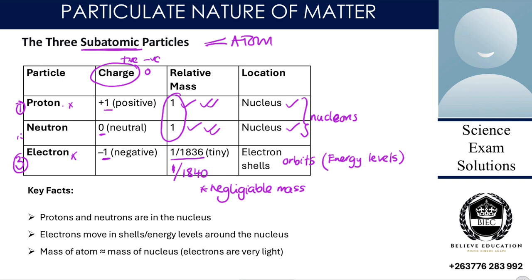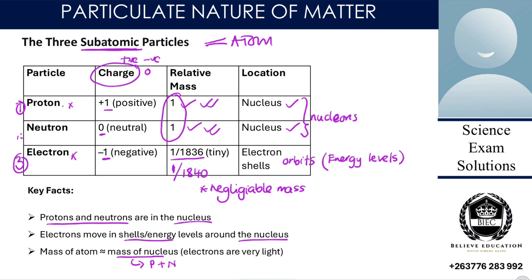Then my key facts are: protons and neutrons are in the nucleus. Then electrons move in shells or energy levels around the nucleus. Then the last one is that the mass of an atom is equal to the mass of the nucleus. When I say that, the mass of the nucleus is the protons plus the neutrons.